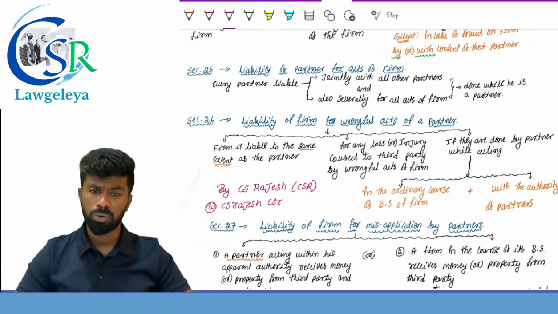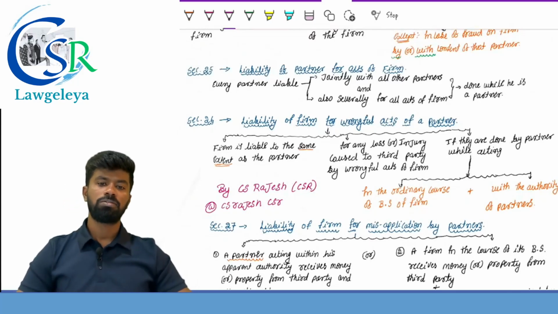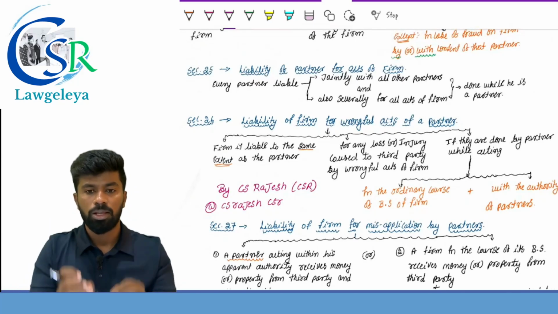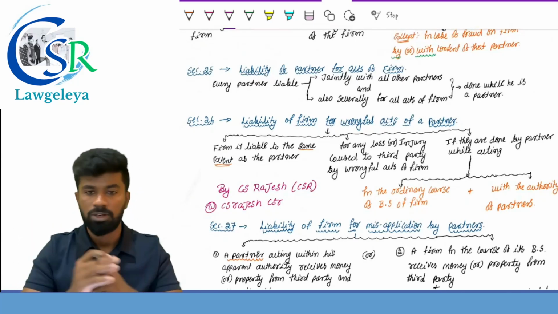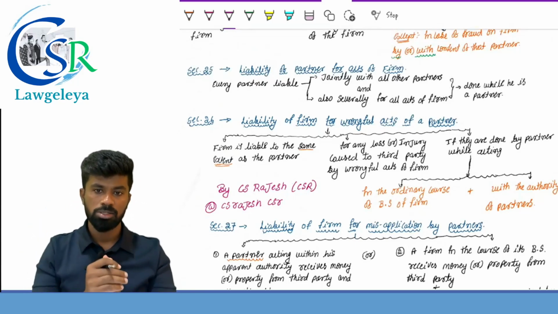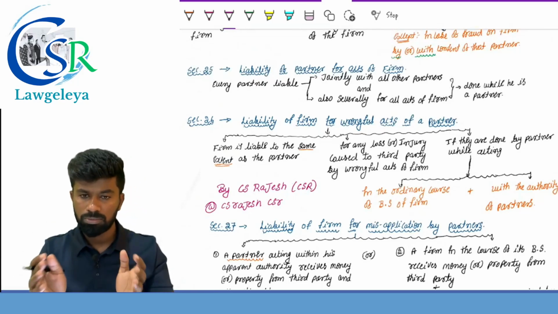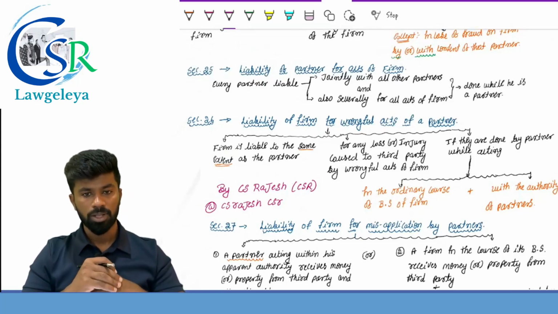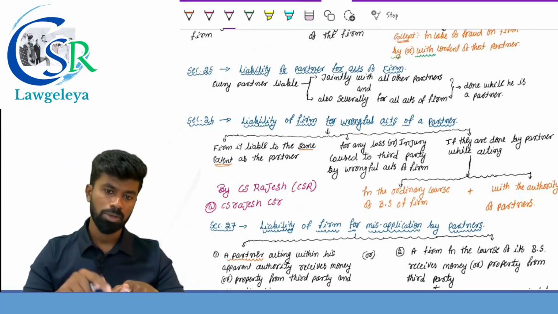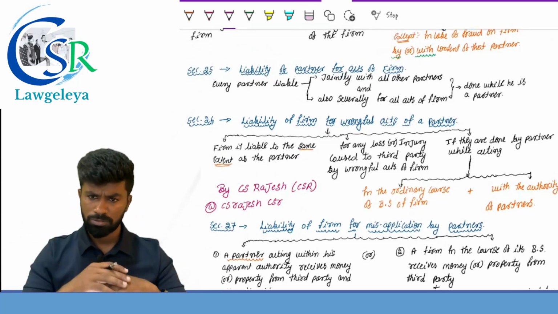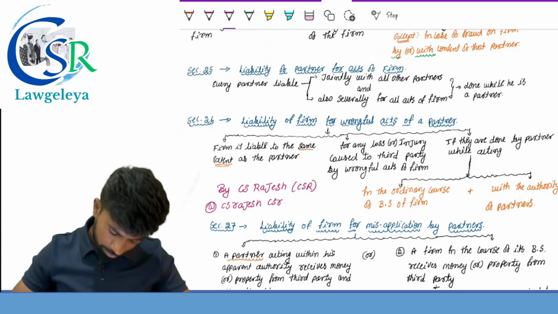Section number 25 provides the liability of a partner for the act of the firm. Simple. In case of a partnership firm, the liability of the partners is joint and several. So every partner is liable jointly with all other partners and also severally for all the acts of the firm done while he is a partner. I repeat, every partner is liable jointly with all other partners and also severally for all the acts of the firm done while he is a partner.